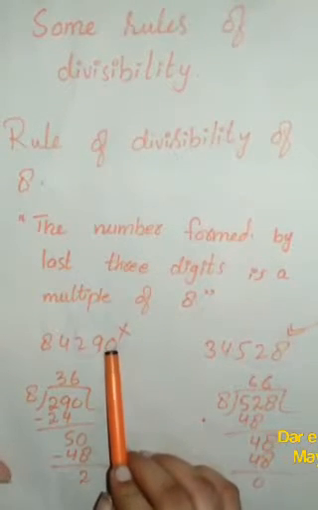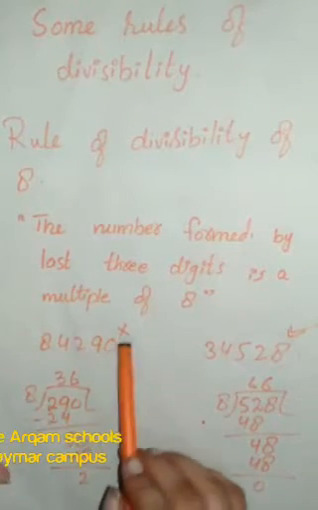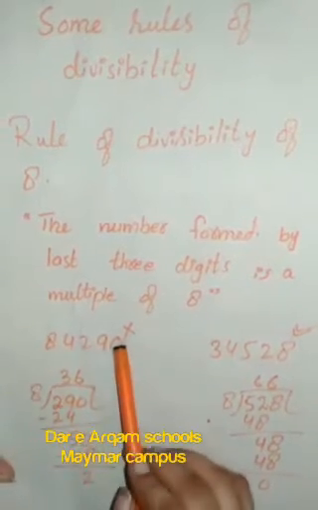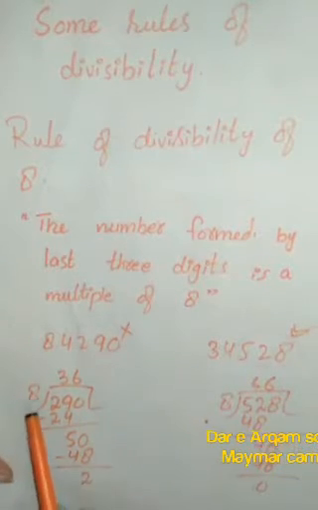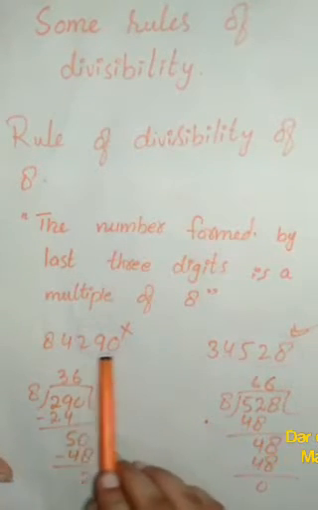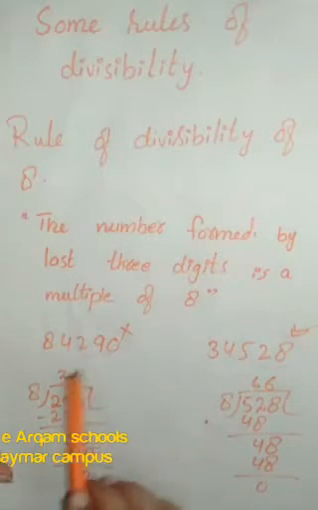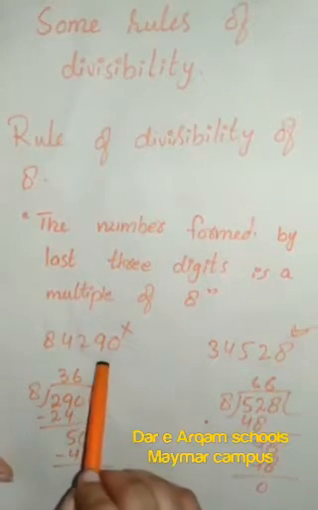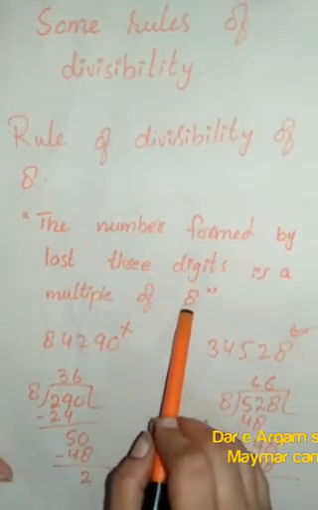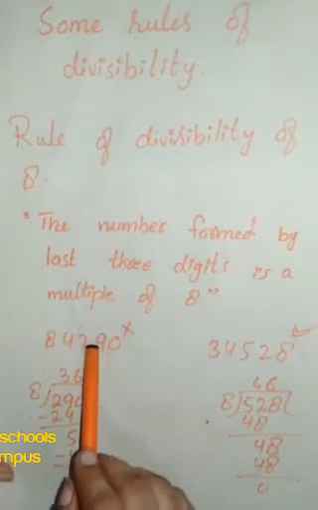For this purpose we will divide these last three digits by 8. If they are completely divided by 8, it means it is a multiple of 8. First we will check these three digits. We have 290. When we divide 290 by 8, we have a remainder of 2. So 290 is not a multiple of 8, so this number will not be completely divisible by 8.